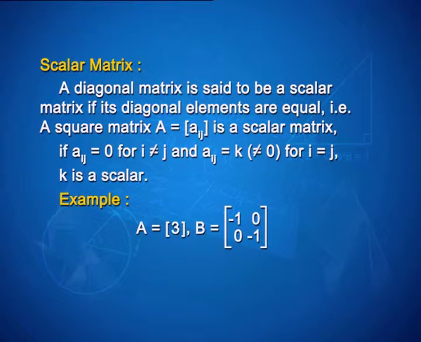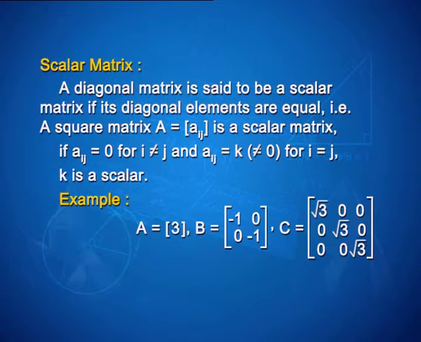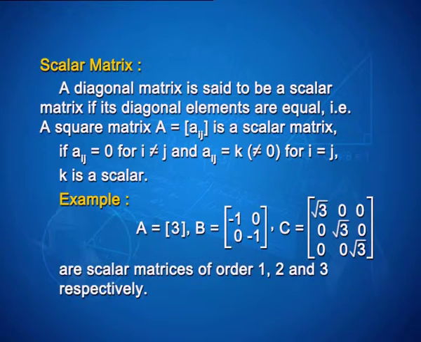For example, A equals [3], B equals [-1, 0; 0, -1] and C equals [√3, 0, 0; 0, √3, 0; 0, 0, √3]. They are scalar matrices of order 1, 2 and 3 respectively.